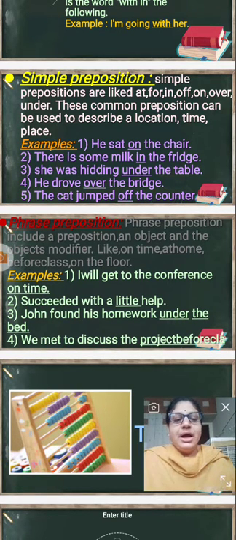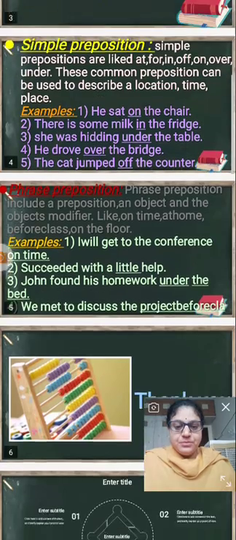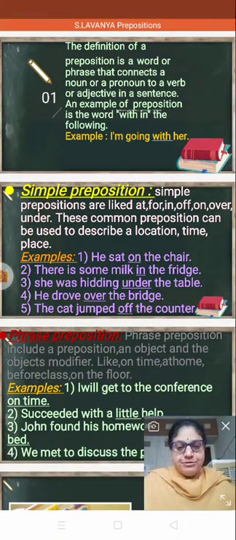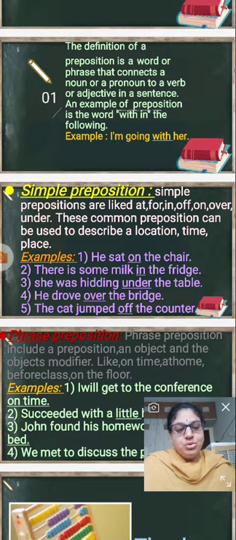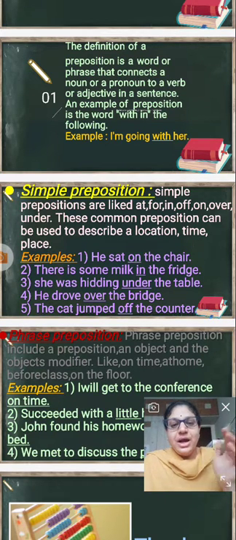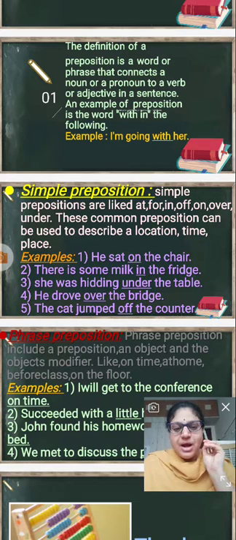And the second one, movement and direction. Vijay went from Nizamabad to Hyderabad. So that shows the movement and also the direction. Movement means he is moving. Vijay is moving from Nizamabad to Hyderabad, and the direction, the perfect direction, is Hyderabad.